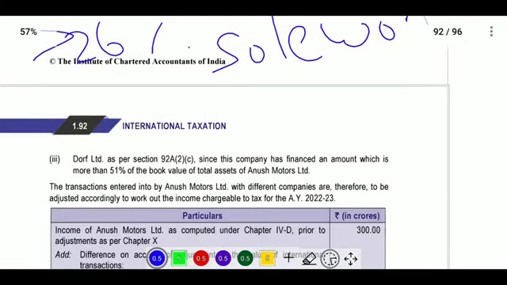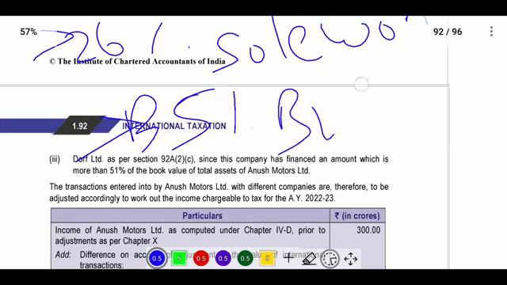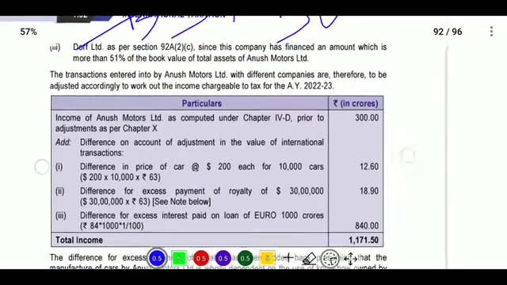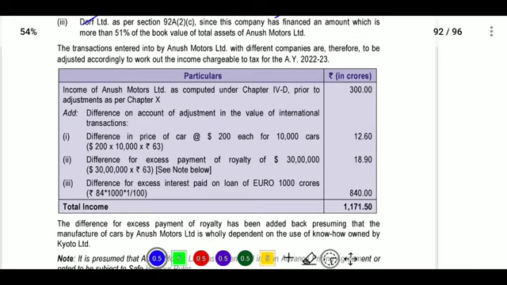Next, in the case of loan financing given, if it is more than 51% of book value, where the loan was from another person, both will be treated as associated enterprises. So all three are satisfied in our case, so we will add back all three.